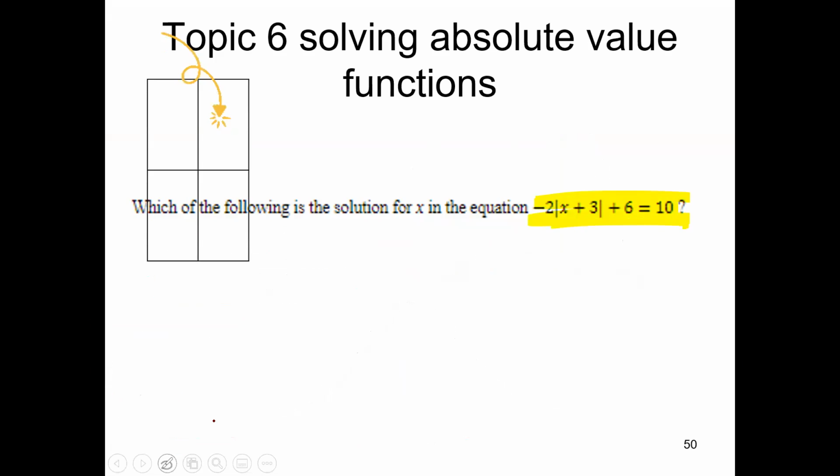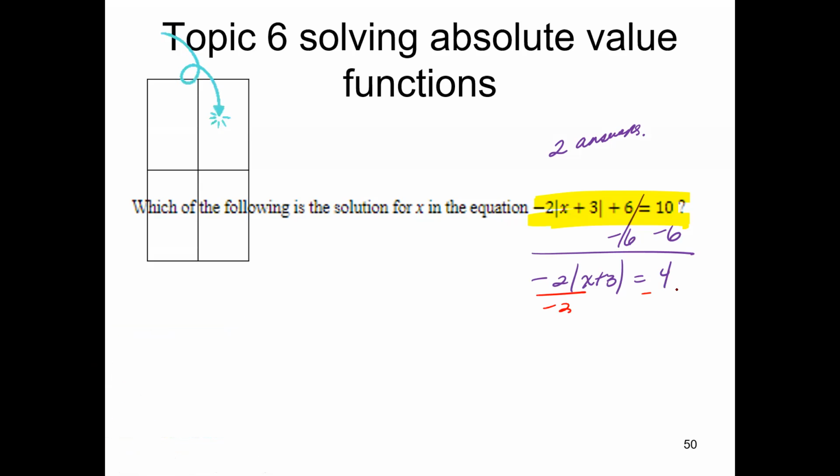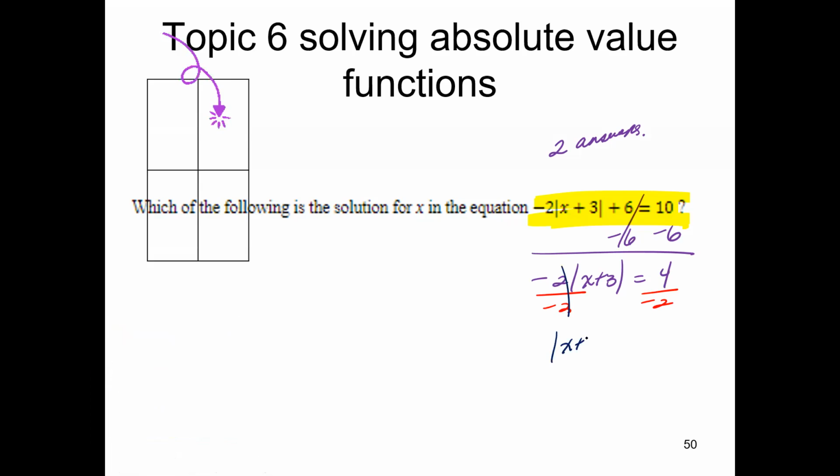Okay, and so the way that you solve absolute value is that there's always 2 answers. So with this one, your first step is to subtract 6, which gives you a 4. And then you want to divide it by the -2, which then gives you the absolute value of x plus 3 is equal to -2.